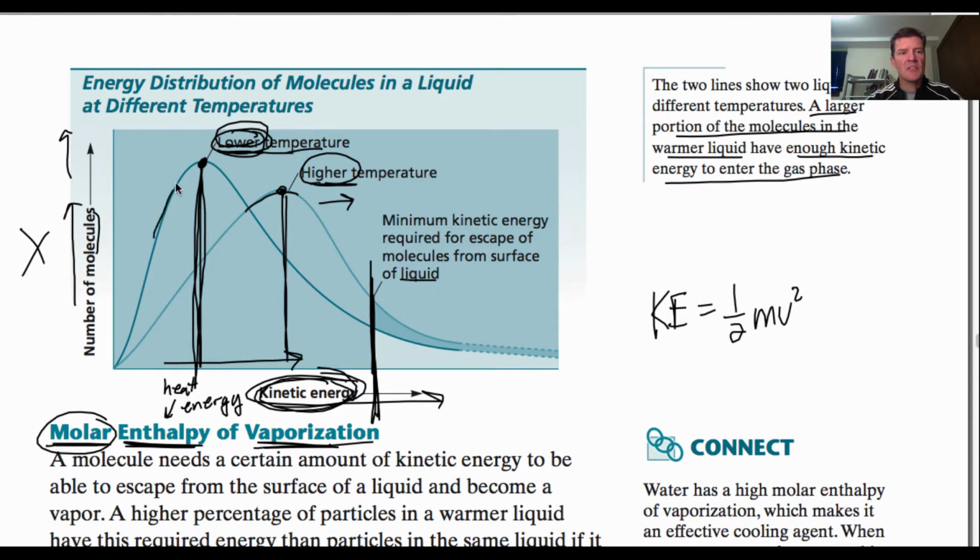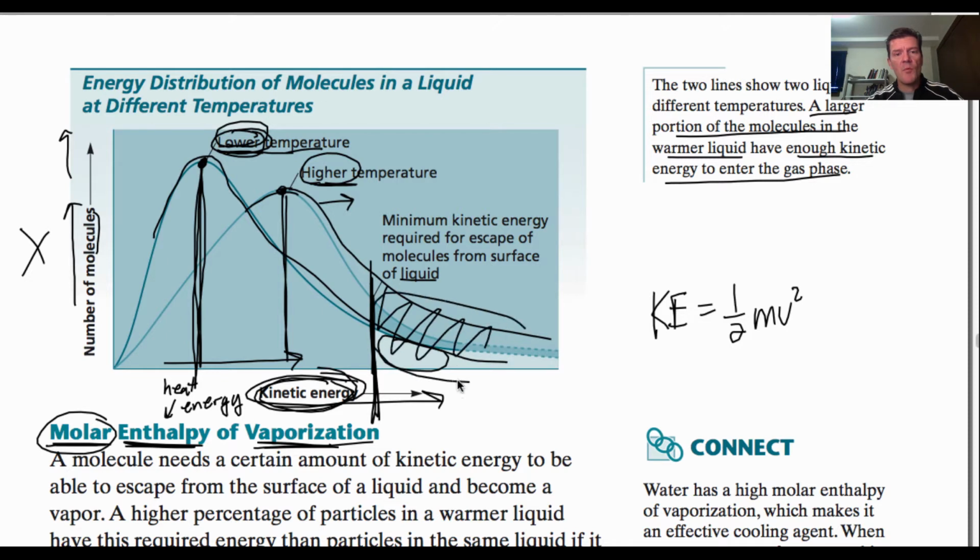This curve is showing you that there are a few here that have that energy in order to vaporize. But here, if the temperature is higher, you have even more. Now look at the area under this curve. You have a lot more particles that have enough energy to go from liquid to gas.